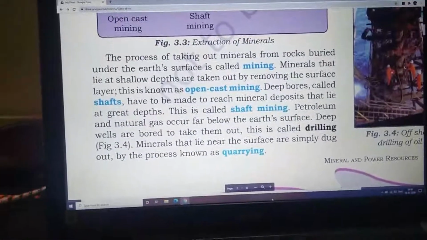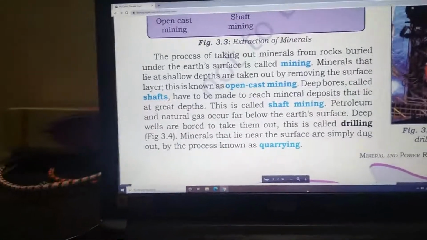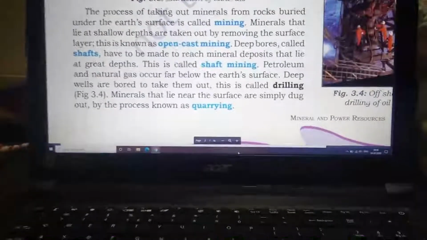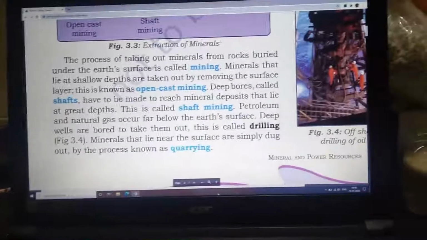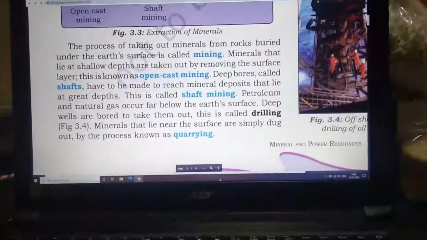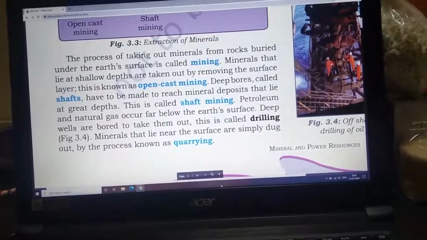Deep bores called shafts have to be made to reach mineral deposits that lie at great depths. So for the minerals which are very deep inside, to reach them deep bores have to be dug. It is like a borewell.